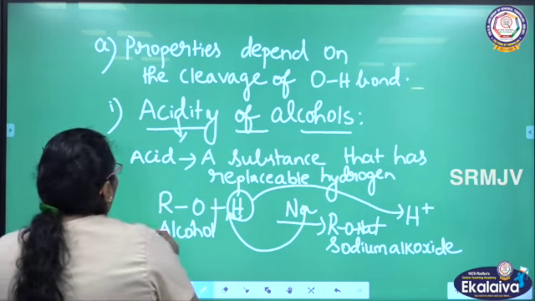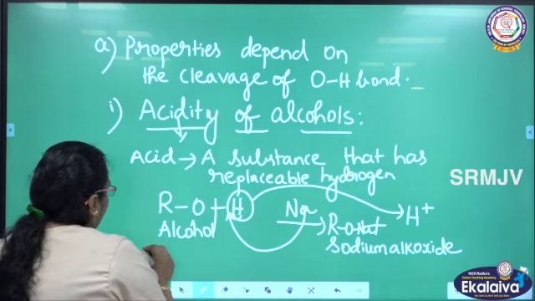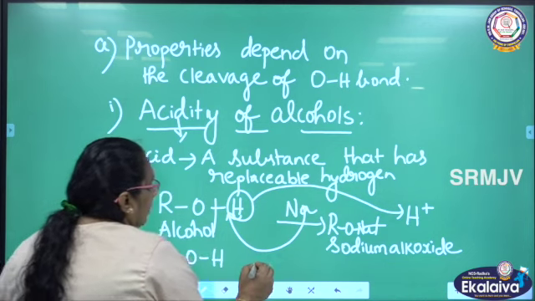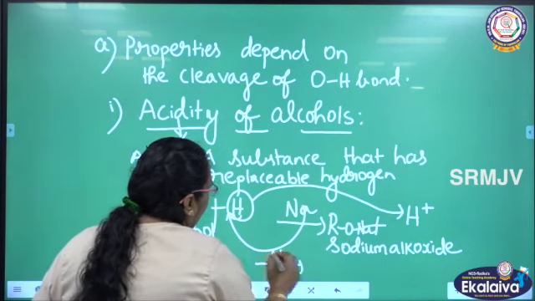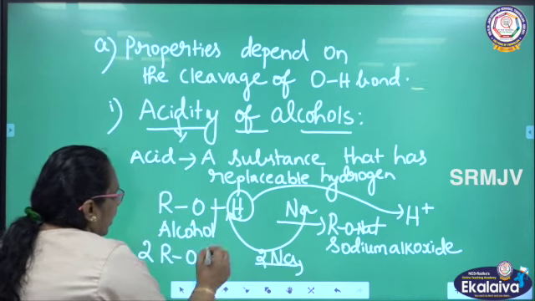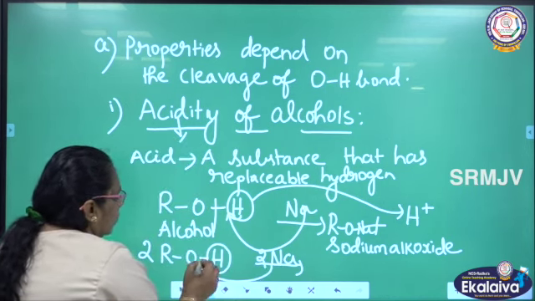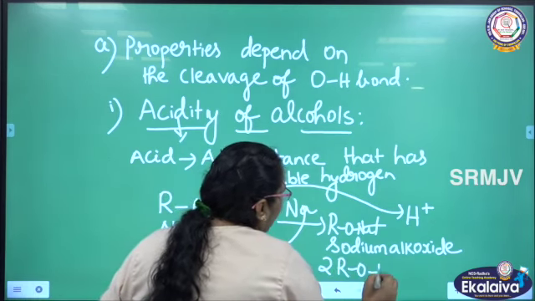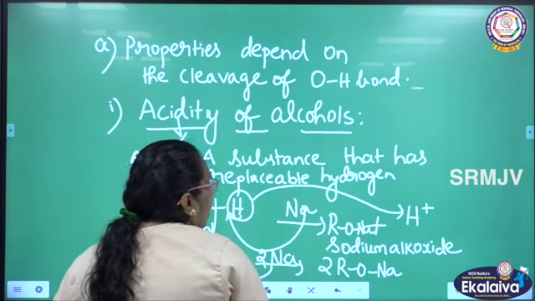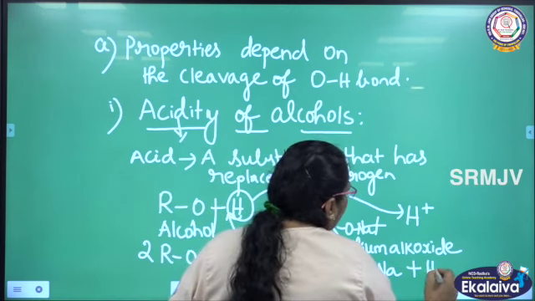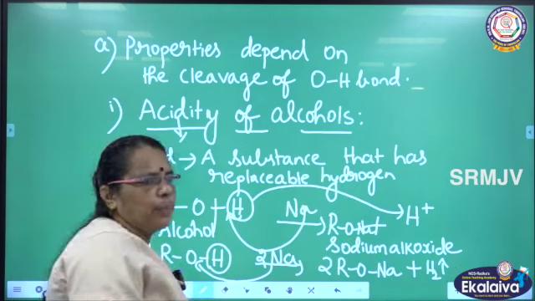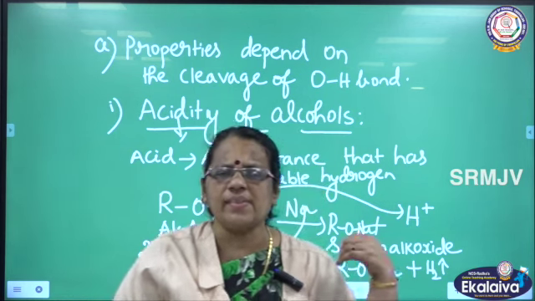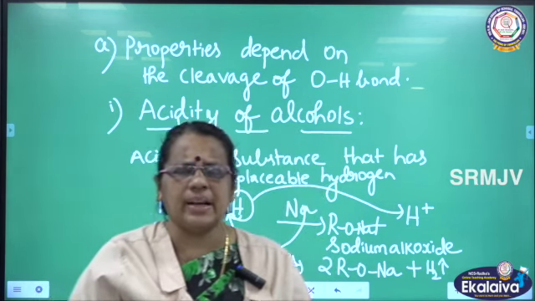Here, if we add 2 molecules of ROH, I am adding 2 sodium. So 2 hydrogen atoms are removed, and in the place of hydrogen, sodium is substituted. What will you be getting? 2 RONa, 2 molecules of sodium alkoxide with the liberation of hydrogen gas. The H plus and H plus in both cases are removed as hydrogen gas. So this is the proof for the acidic nature of alcohol.